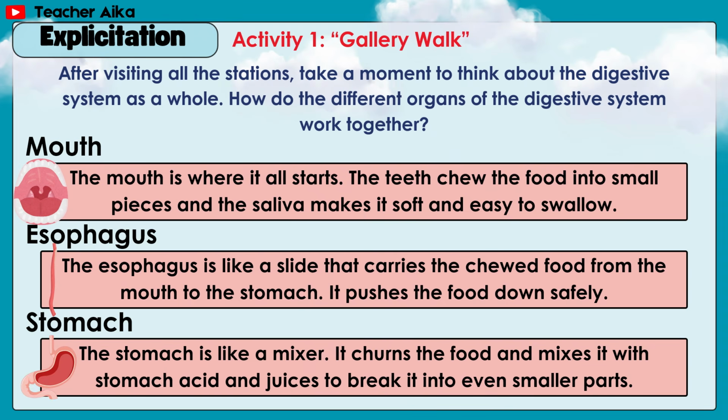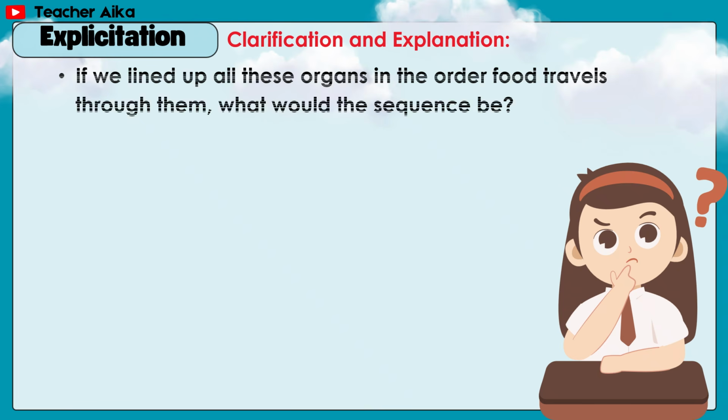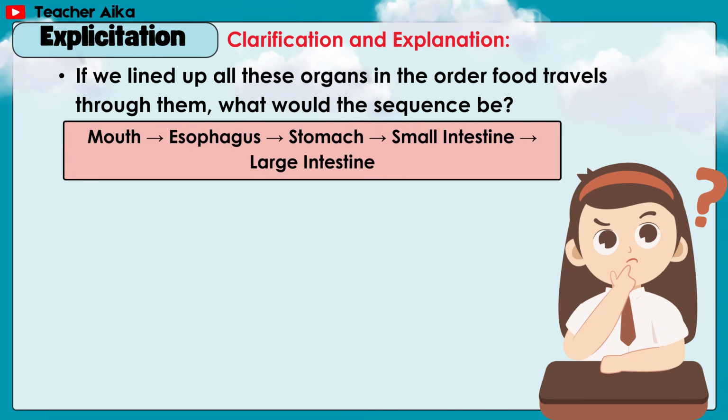Stomach. The stomach is like a mixer. It churns the food and mixes it with stomach acid and juices to break it into even smaller parts. Clarification and explanation. If we lined up all these organs in the order food travels through them, what would the sequence be? Answer: mouth, esophagus, stomach, small intestine, and large intestine.